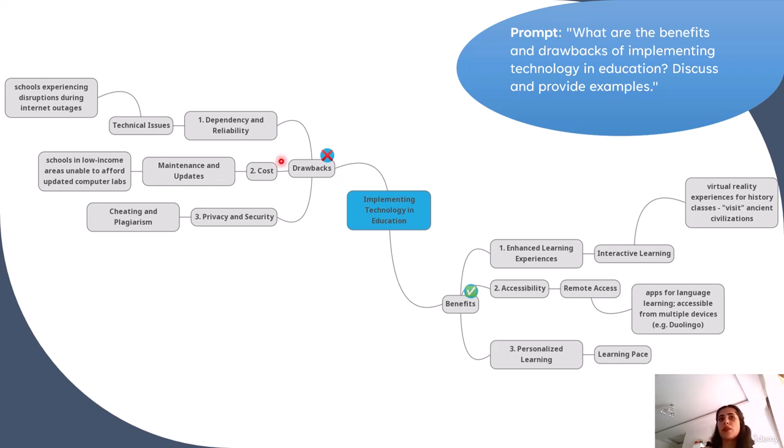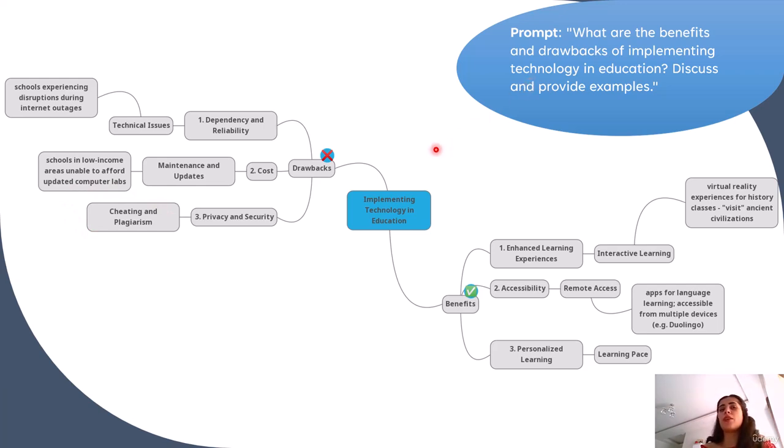The drawbacks branch also includes three micro branches: dependency and reliability, cost, and privacy and security. Dependency and reliability has the technical issues. Problems like server outages and software bugs can disrupt learning. The cost branch has maintenance and updates, which means ongoing costs for software updates and hardware maintenance. The third small branch has cheating and plagiarism. Easier access to information can lead to academic dishonesty.